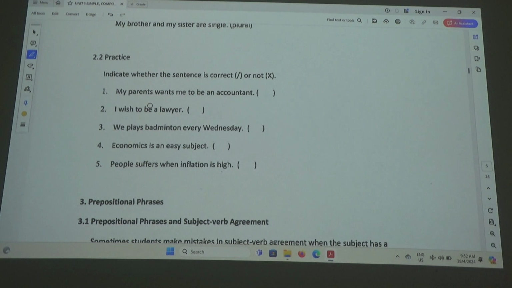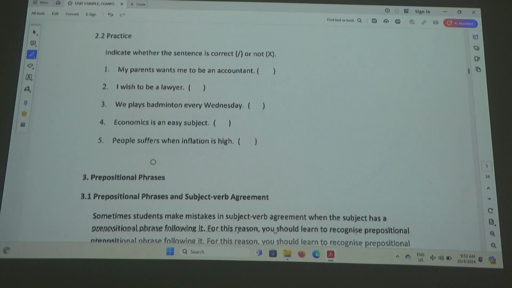Okay. I wish to be a lawyer. Right or wrong? Right. We play badminton every Wednesday. Wrong. Because we play. Economics is an easy subject. Right or wrong? Right. It's right. Because economics is singular even though it ends with an S. Alright? People suffers when inflation is high. Wrong, because people is plural, so it's suffer, not suffers.